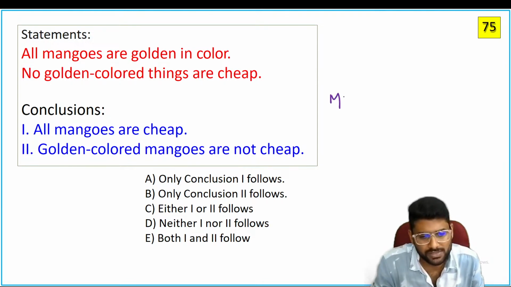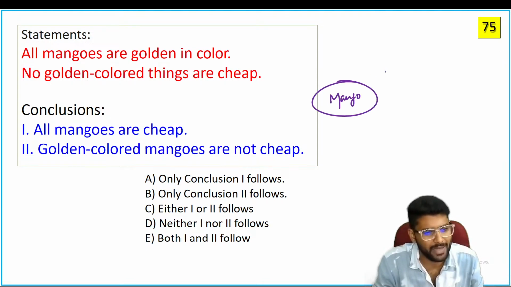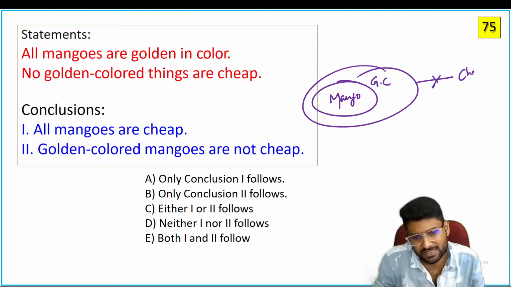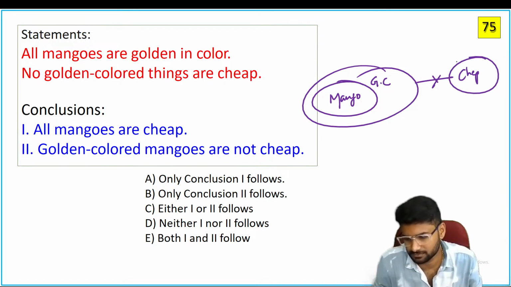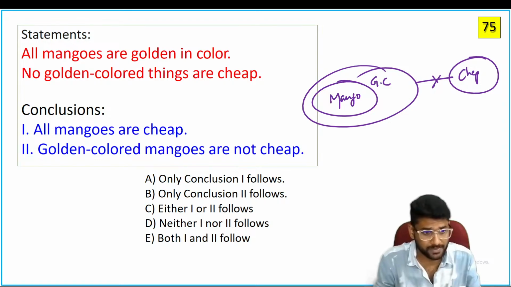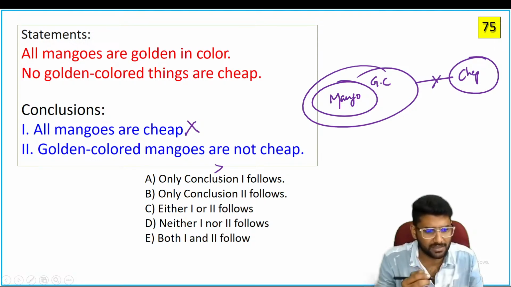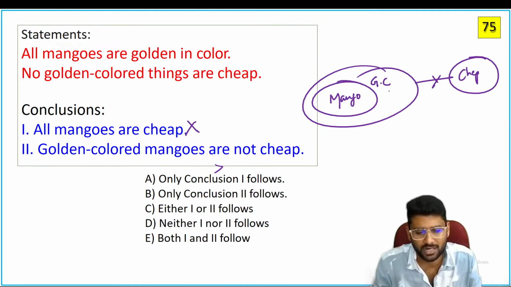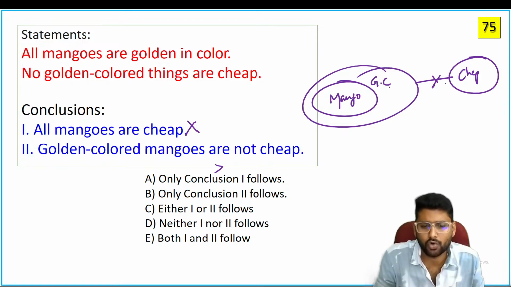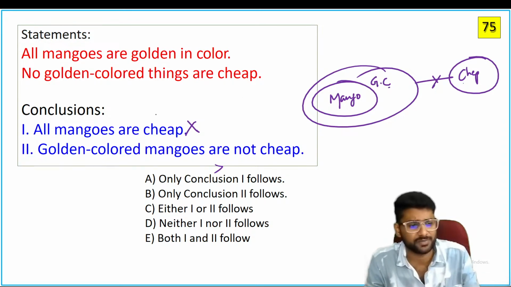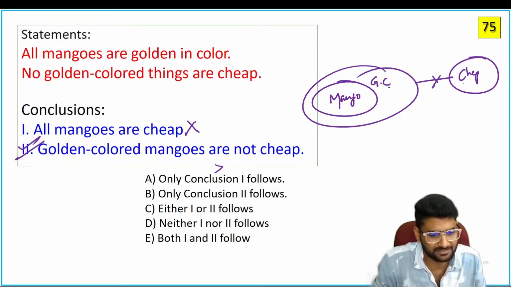If all mangoes are golden color, no golden color things are cheap. That's a diagram. Now, conclusions here. All mangoes are cheap is not at all valid. Why? Because there is no direct relation. If you see any all-not condition, just verify in this way. The information says that all golden color mangoes are not cheap. Why? Because if no golden color is cheap, it means all golden color is also not cheap. It's a valid one. Second is valid.